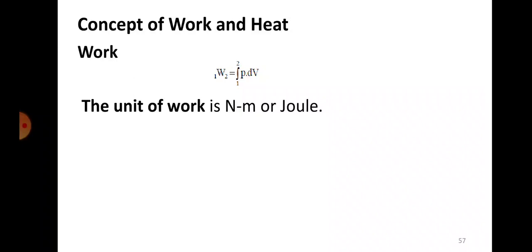Pressure is force per area, so force unit is Newton, area unit is meter square. So it is Newton per meter square into volume. What is volume? Meter cube. So Newton per meter square into meter cube. If you cancel, meter square will cancel, and one meter will remain. So the unit will become Newton meter, or joules.